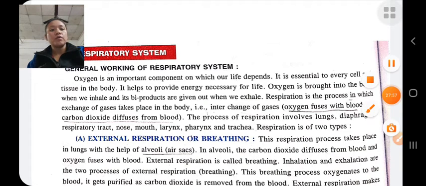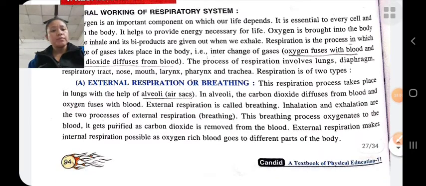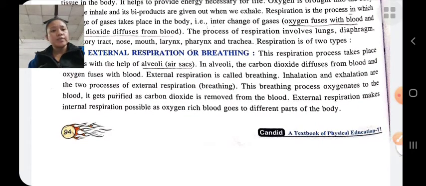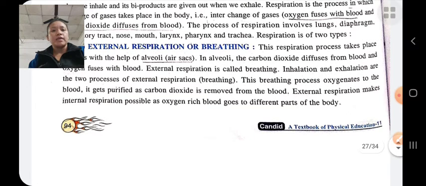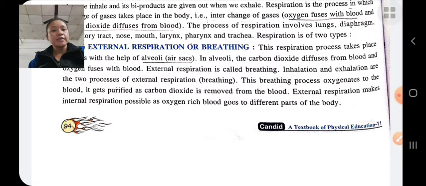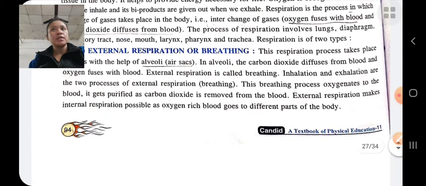There are two types of respiration: internal respiration and external respiration. External respiration is also known as breathing. It takes place between the lungs and the blood. The impure blood is purified.